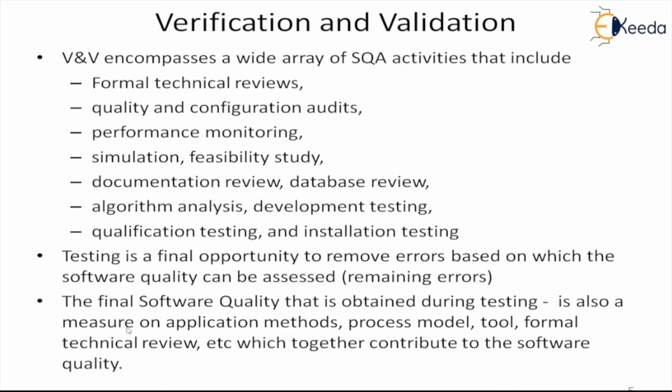That is why we say the final software quality obtained during testing is also a measure of the application methods, whether they were appropriate or not, whether the process model was appropriate, whether the tools used gave the right effectiveness, productivity, and quality, and how effective the formal technical reviews were. All the tasks we have done and all the care we have taken result in the final software quality obtained during testing, because testing is the last chance to check the quality.